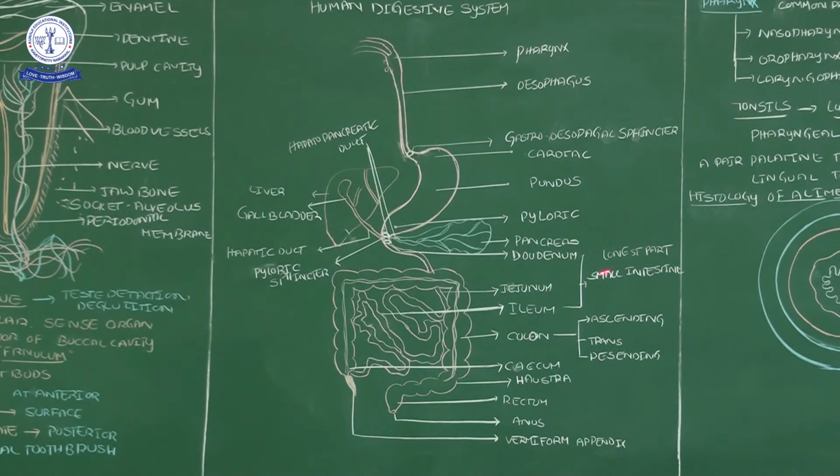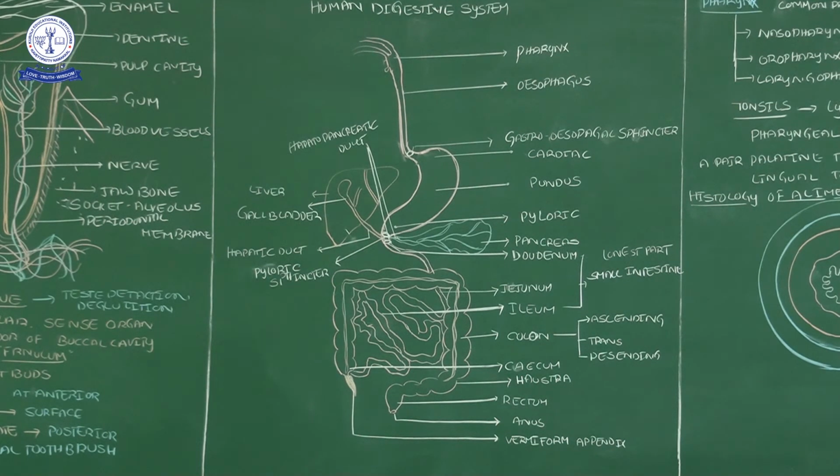The small intestine is the largest part of the alimentary canal. Then the small intestine opens into the large intestine, which has the cecum, colon, and rectum. The cecum is the first, proximal part, and the colon is a long part. Based on their arrangement, the colon has three parts: ascending, transverse, and descending, and finally the rectum. Now the rectum opens into a small pore that we call the anus.